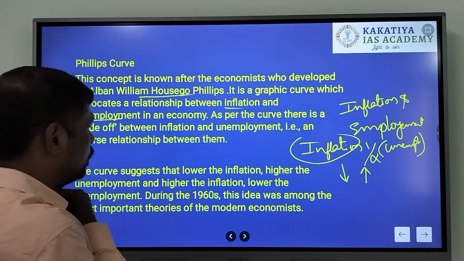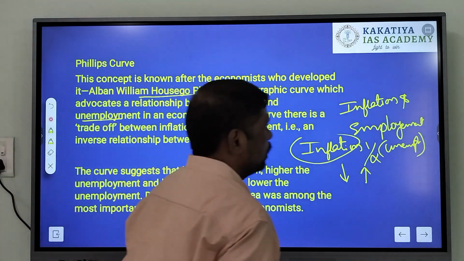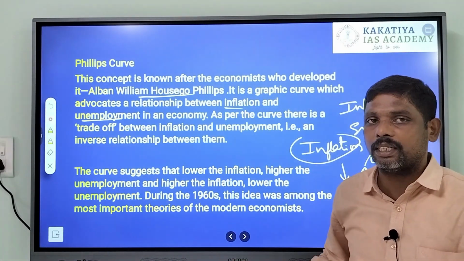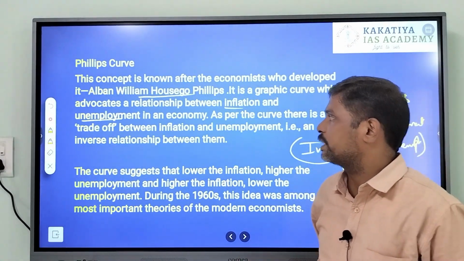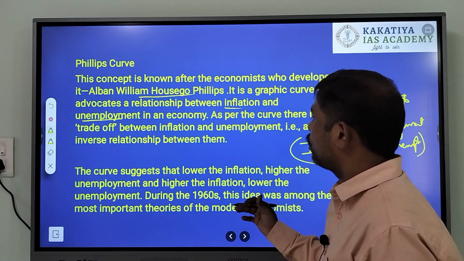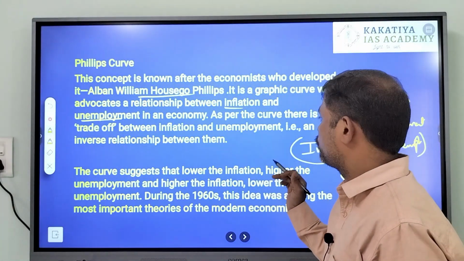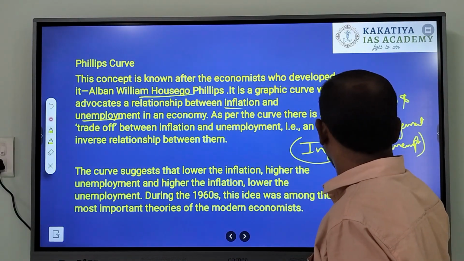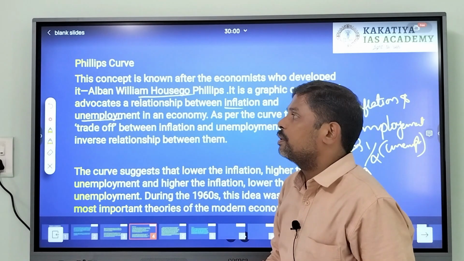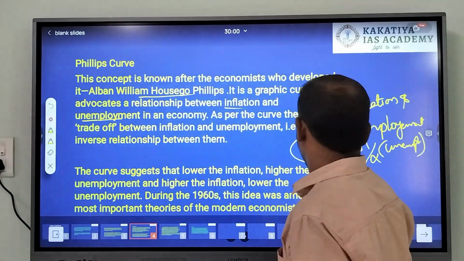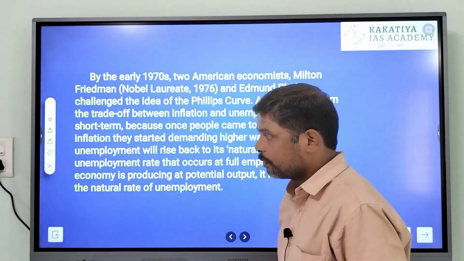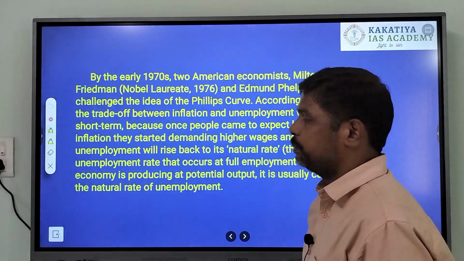This was observed in the 1960s, particularly in North America, in Latin American countries, as well as in Mexico. There is a kind of inverse relationship that was found between inflation and unemployment. However, this Phillips curve was challenged by modern economists like Milton Friedman and Edmund Phelps.